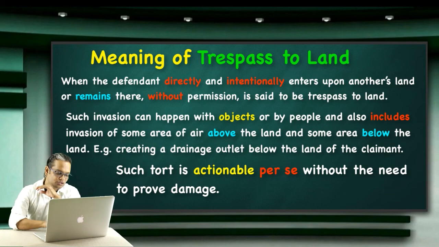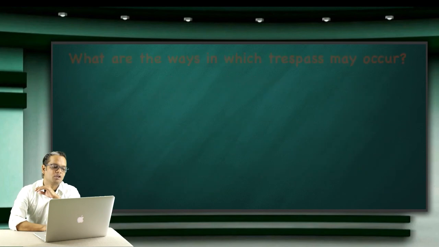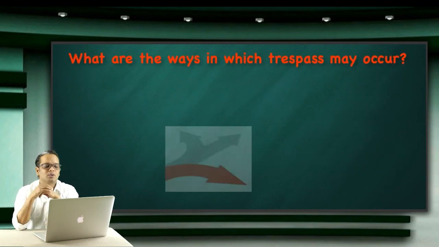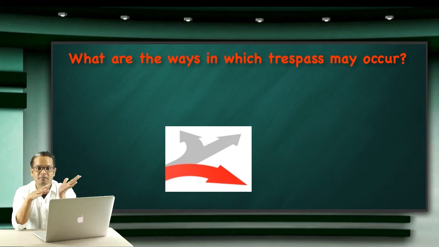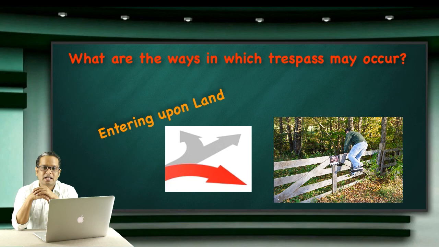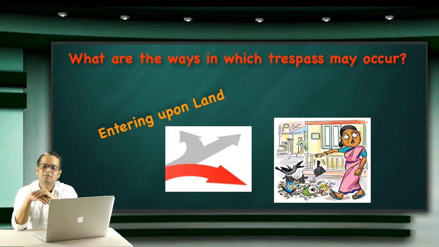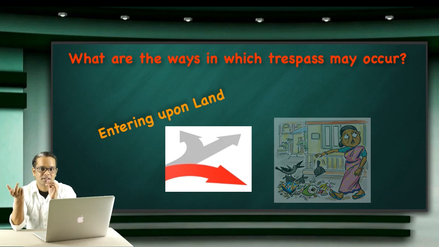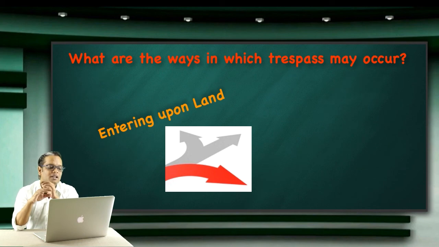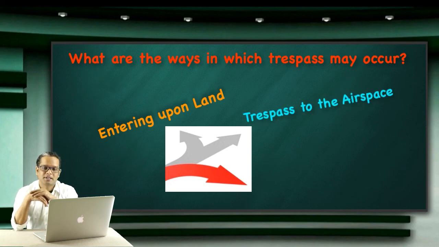Now let's check out the ways in which trespass may occur. As we have discussed, entering upon land means you directly enter someone else's land, either yourself or by throwing some garbage or stuff into others' space. Next is trespass to air space.